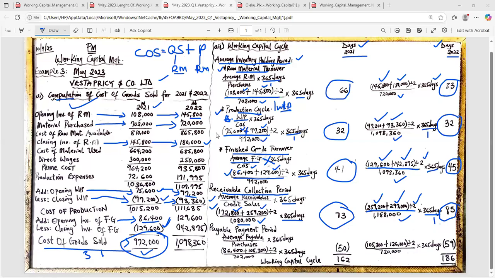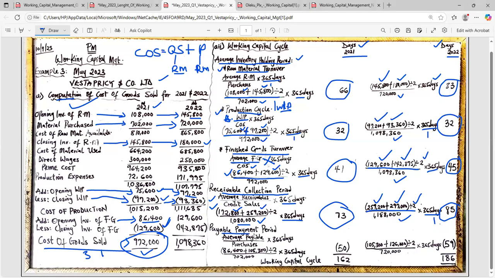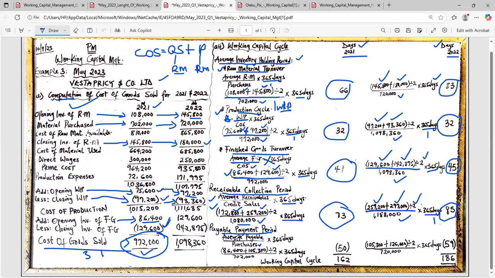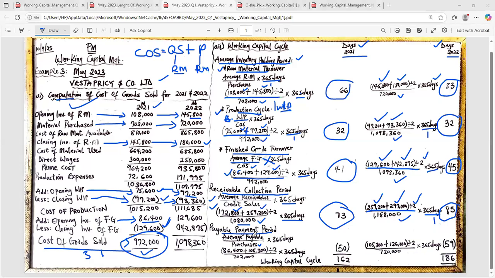Thank you. So the last thing that we need to compute here is our payable payment period. These people, we are paying them. So the ratio we are going to use is average payable divided by purchases. We are using purchases because we usually buy from them. Multiply by 365 days. How do we get our average payable? Opening payable, that is opening creditors, plus closing creditors, divided by 2.